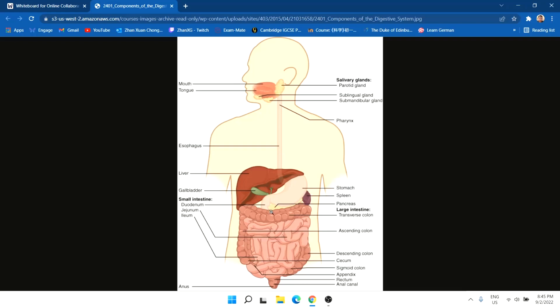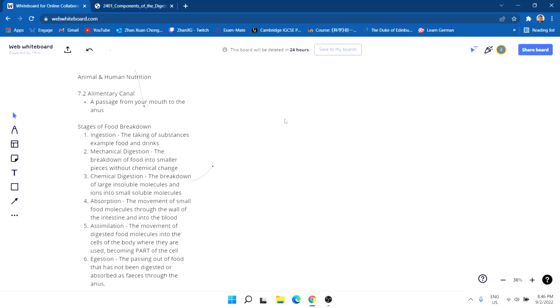Below the stomach is the pancreas, and it's basically above the large intestine. This one is the small intestine, the rectum is below it, and the final one is your anus. The appendix is here. It's optional to remember, but it's good to remember it because in some questions they did ask about the appendix and rectum. Okay, this should be enough.